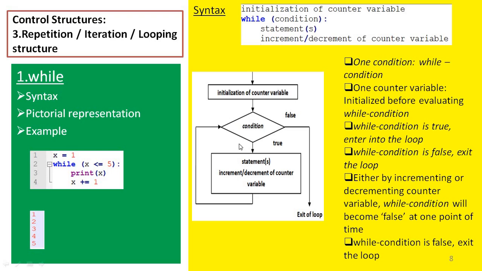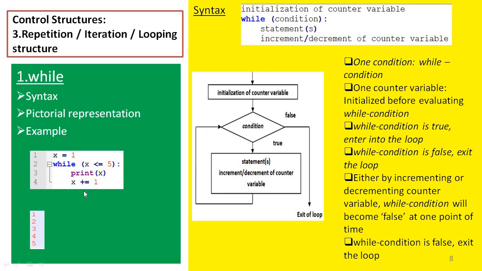So this is pictorially represented like this. Here, we have the initialization of the counter variable, then we write the condition inside the diamond flow chart symbol. If the condition is true, then we enter the while loop. Inside the while loop, we have an increment or decrement of the counter variable for making the condition false at one point of time. When the condition becomes false, we come out of the loop.